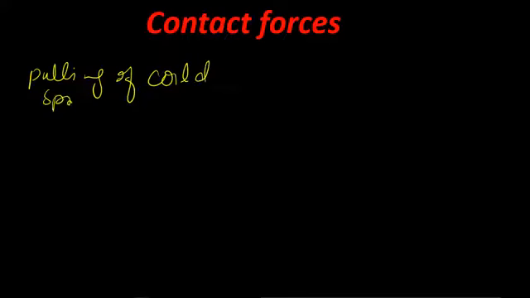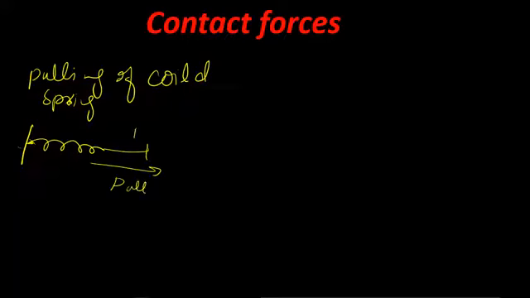Other kinds of contact forces are, for example, pulling a coiled spring. This spring is attached to some support, and whenever you pull the spring by applying force on it, you can stretch the spring, or you can compress it by exerting force in the opposite direction.